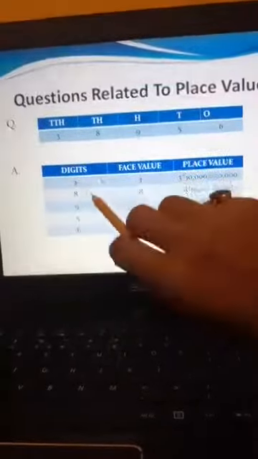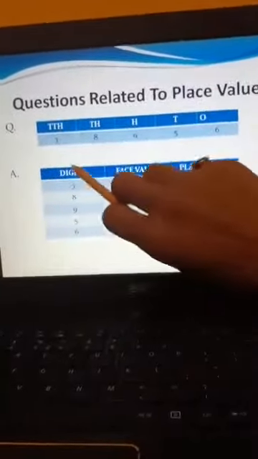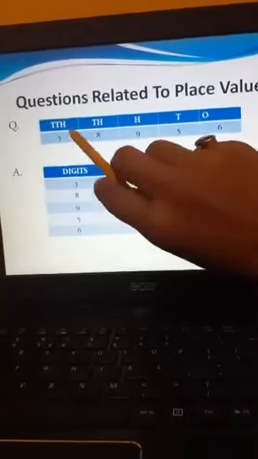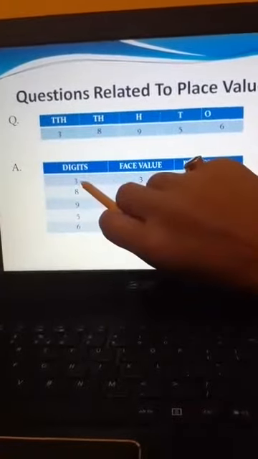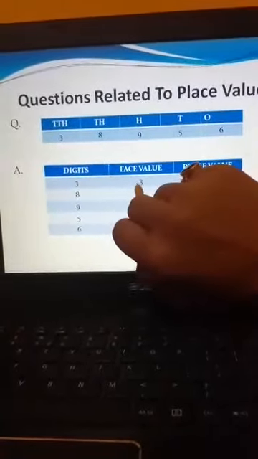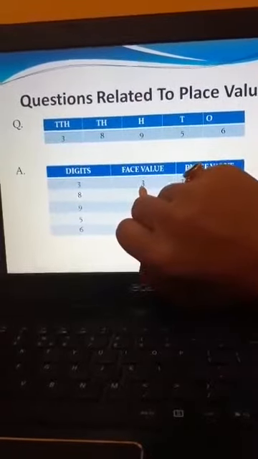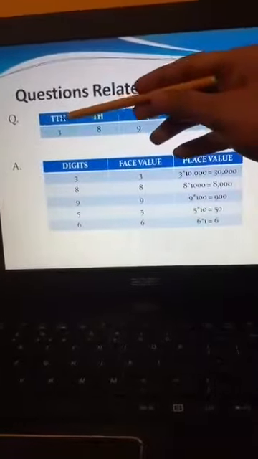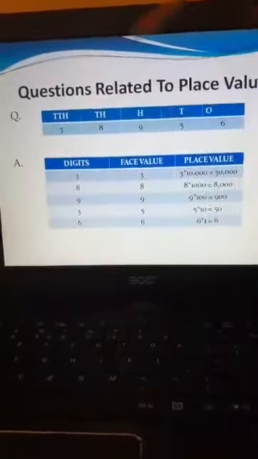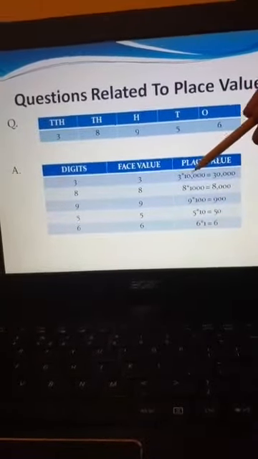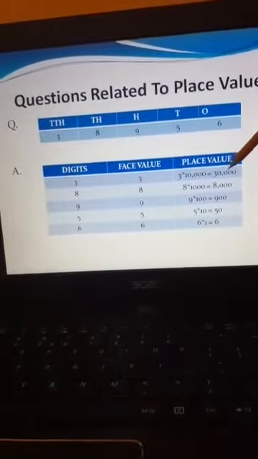So what will we see? We will start with 3. What will be the face value of 3? The digit itself, it will be the same. So the face value of 3 will remain 3. And what will be the place value of 3? 3 is written at which place value? That is 10,000. So we will multiply 3 into 10,000. We will get 30,000.